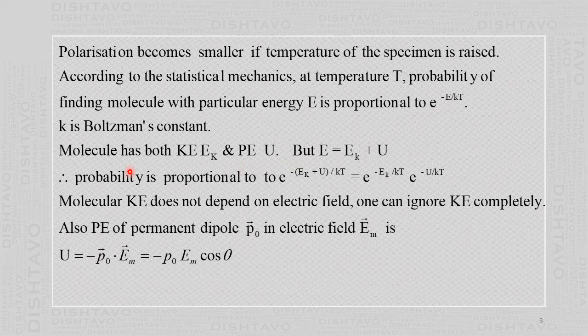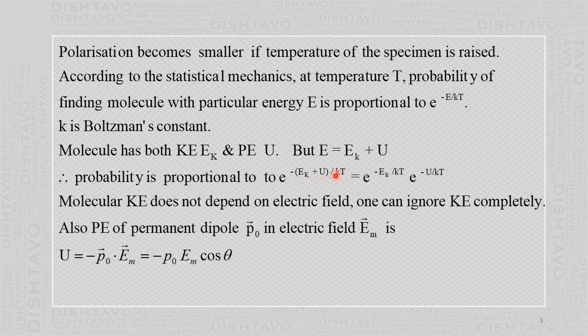But this molecule is moving, so it has a kinetic energy Ek, and it is in the electric field. External electric field is also electric field produced by all other molecules. So it has a potential energy U. So total energy is kinetic energy plus potential energy. Now as I mentioned earlier, the probability of having the molecule of particular energy E is proportional to e raised to minus E by kT. Now E here is Ek plus U.